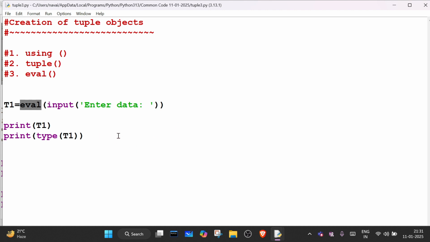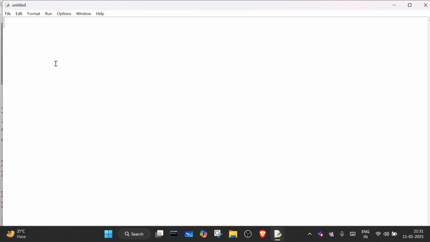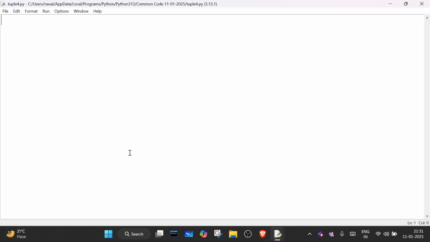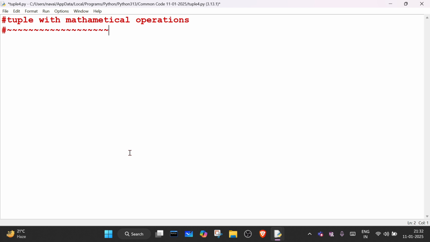So can we use mathematical operations on a tuple? Let's see. Tuple with mathematical operations. What are the mathematical operations we can perform on a tuple?